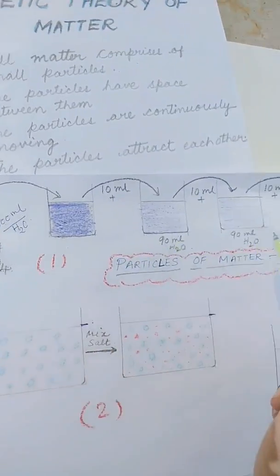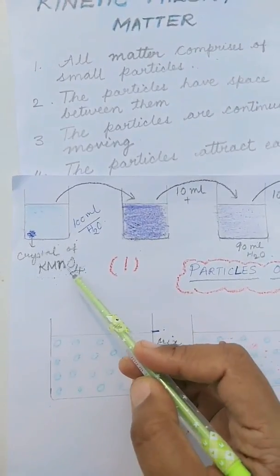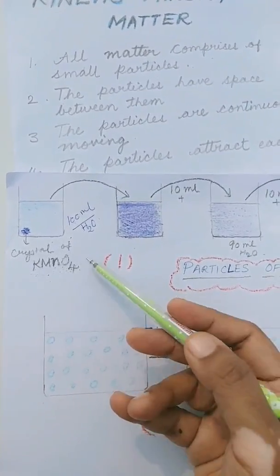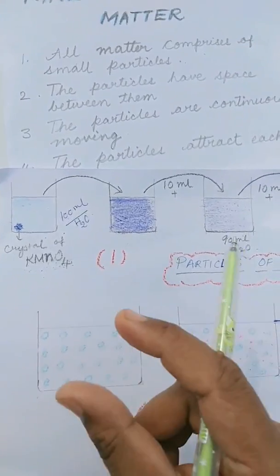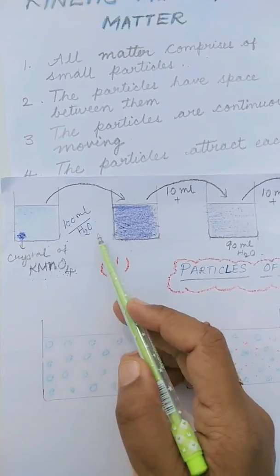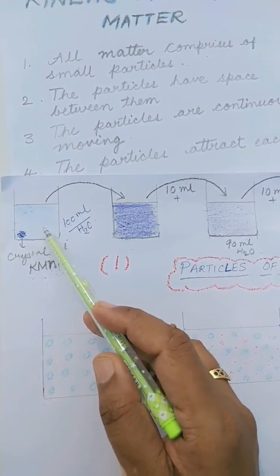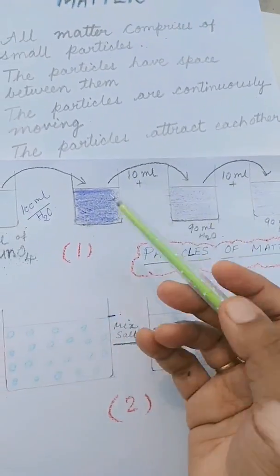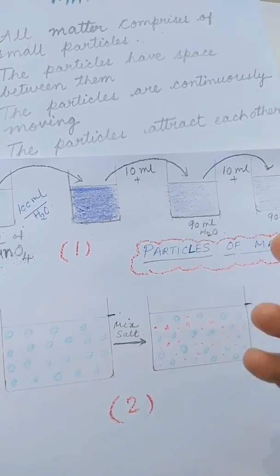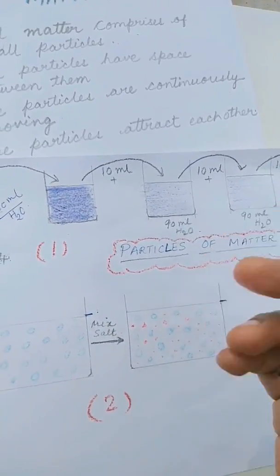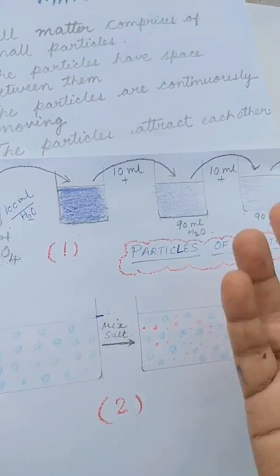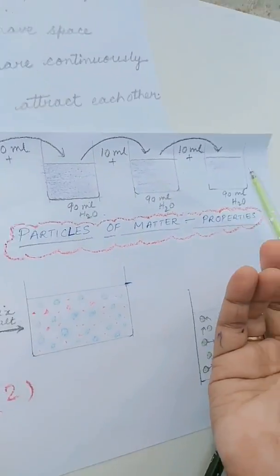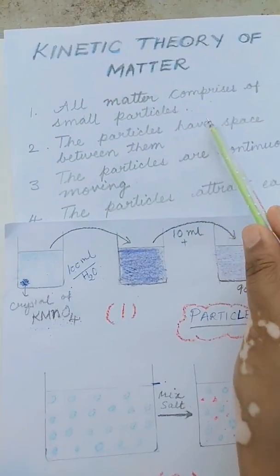You can carry out a similar experiment with some other solute also. Instead of KMnO4, you can add a different solute like copper sulfate, or you can try it with a cap full of Dettol also. Take 100 ml of water, mix a cap full of Dettol and carry on in a similar manner. You will see and check for yourself until how many dilutions you are able to sense a smell of Dettol. So it indicates that one capful of Dettol contains many particles which divide and redivide and can be felt even after multiple dilutions. So the first point is clear.